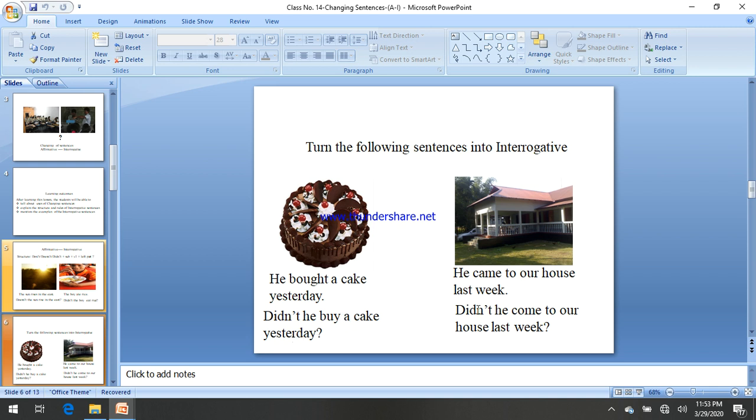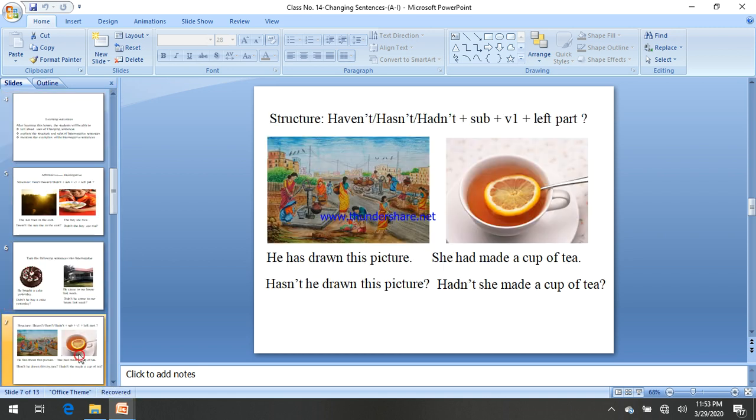He came to our house last week. Here came is in V2 form, again past form, so you have to bring didn't again. Here didn't, then the subject he, didn't he, and then the V1 of came is come. Didn't he come to our house last week? And at the last there is a question mark. If you have understood, these kinds of sentences are very important for answering questions from the model question, especially for the English first part. So you have to memorize this structure very clearly, very sharply.